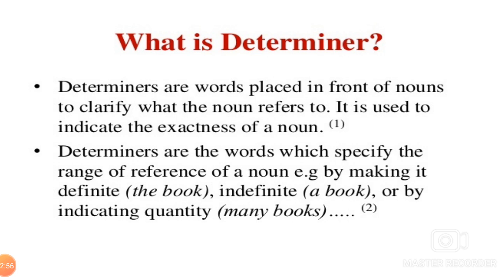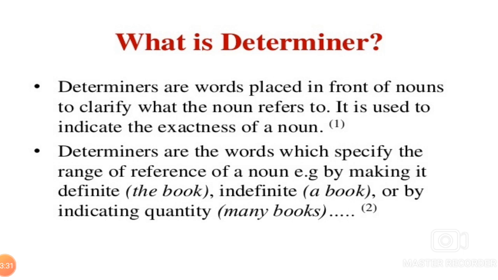What is determiner? Determiners are words placed in front of nouns to clarify what the noun refers to. It is used to indicate the exactness of a noun. Determiners are the words which specify the range of reference of a noun.